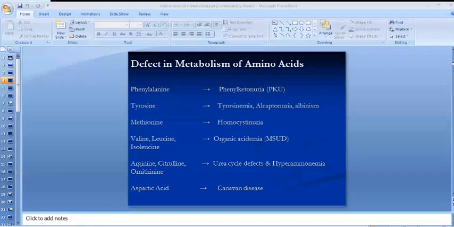So far we have discussed the three main groups: defects of amino acid metabolism, defects of lipid metabolism, and defects of carbohydrate metabolism. So we are left with two main groups, which include mucopolysaccharidosis. Has anyone of you heard this terminology, mucopolysaccharidosis? Have any of you heard this before, or is it a new terminology? I think in biochemistry you must have heard this.